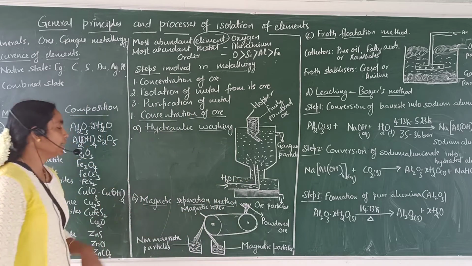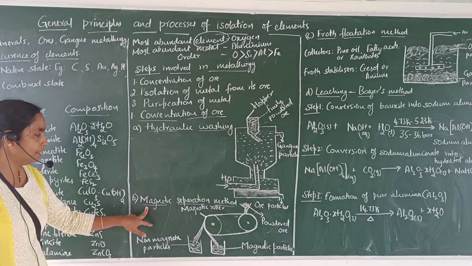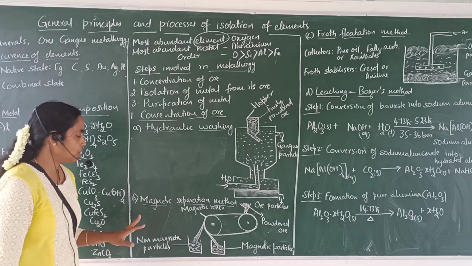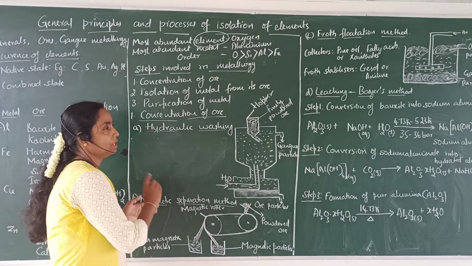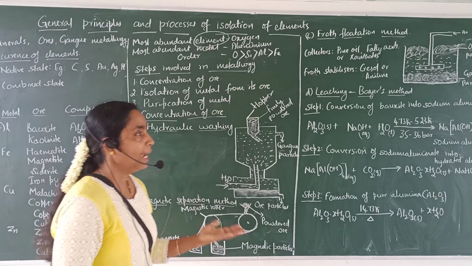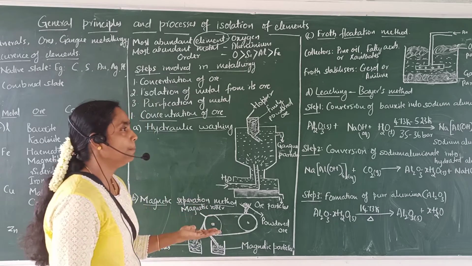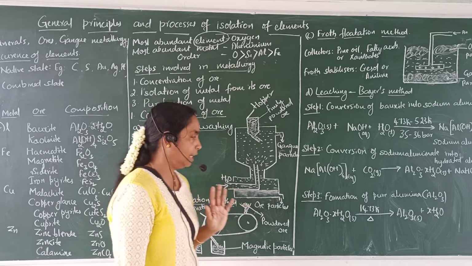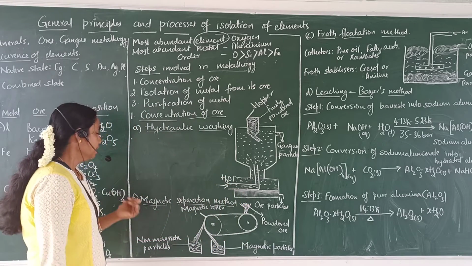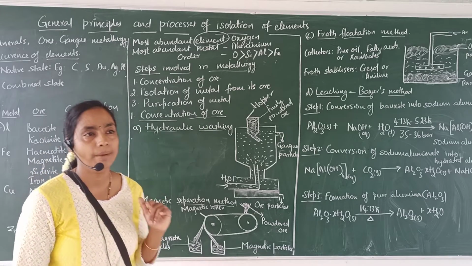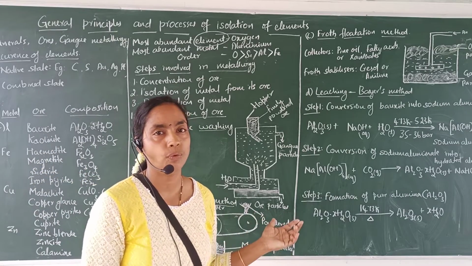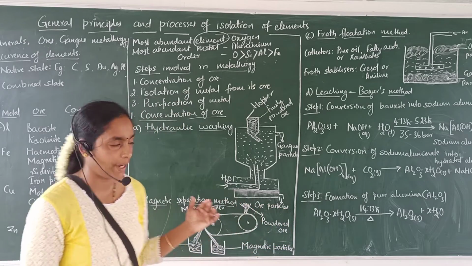The next method is the magnetic separation method. In the magnetic separation method, we consider the ore which is magnetic in nature and gangue particles which are non-magnetic in nature, or vice versa. The principle involved in this method is the difference in the magnetic properties of ore particles and gangue particles.